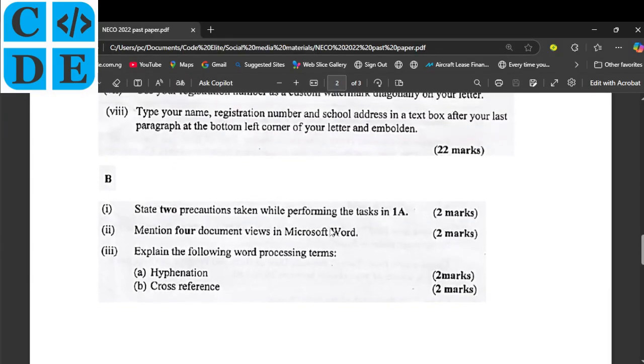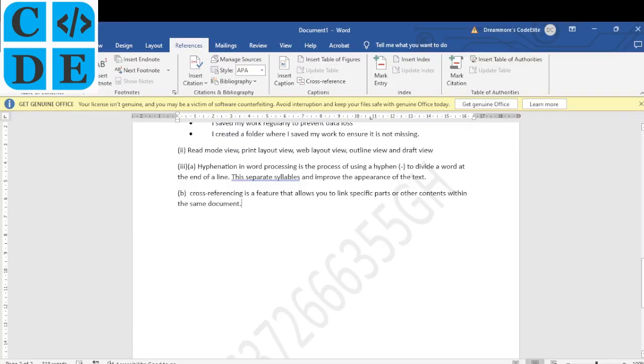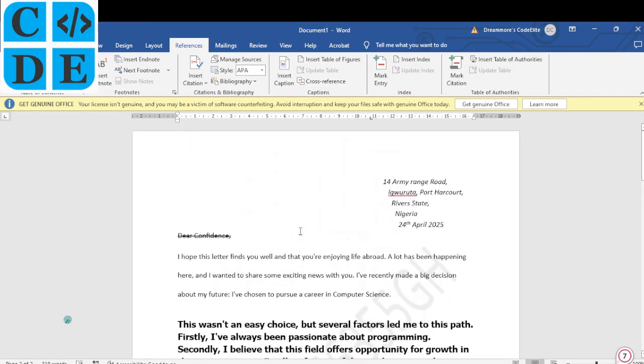Okay, so if you've done this successfully, that means you've gotten all the marks. Here 30 marks are in the bag already. Okay. So you can go ahead to print your work and you're good to go.